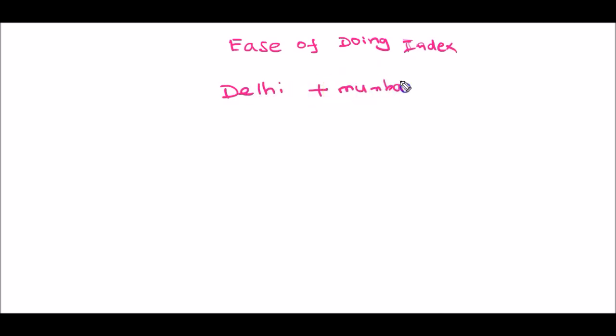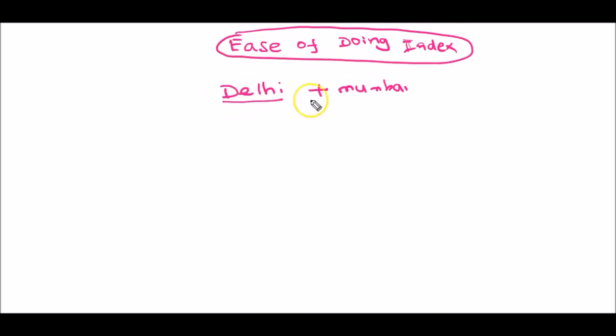Why is there criticism about World Bank's Ease of Doing Business Index? India recently asked World Bank to focus on more areas instead of only focusing on Delhi and Mumbai. In India's Ease of Doing Business Index, World Bank focuses only on 2 metro cities, Delhi and Mumbai, not other urban centers.